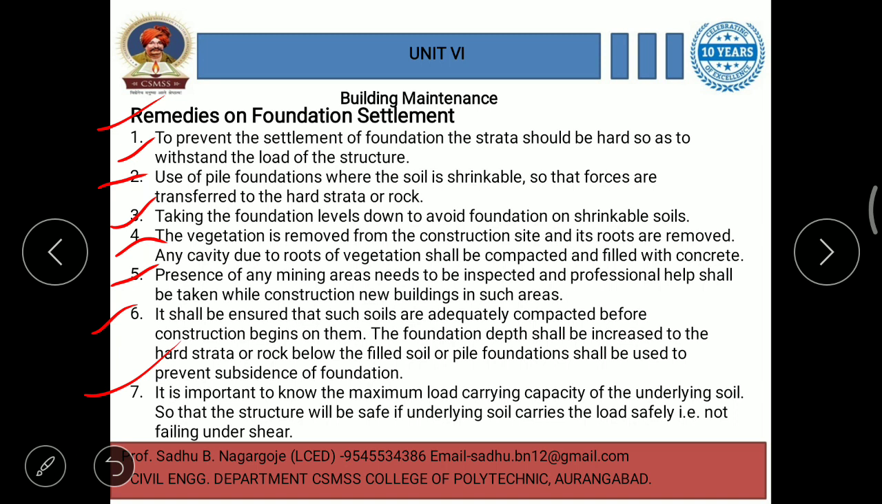The next part, from building maintenance, we will discuss in the upcoming lecture.